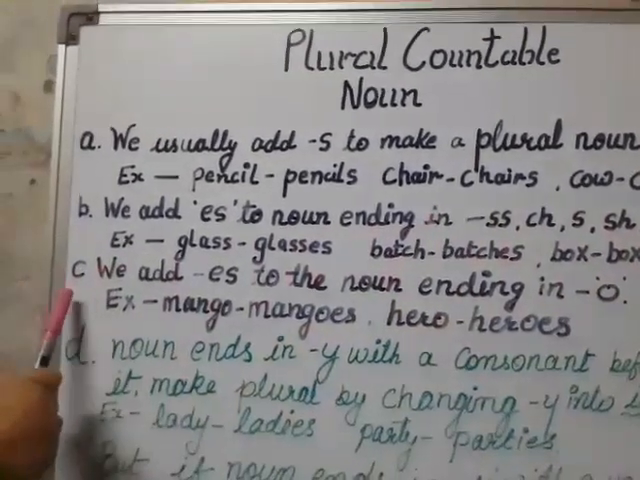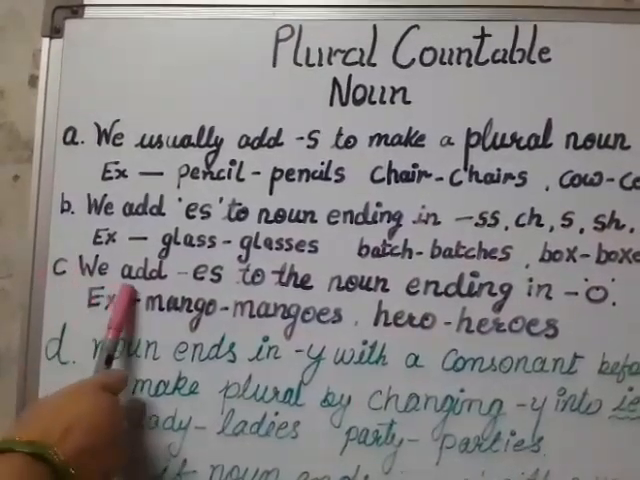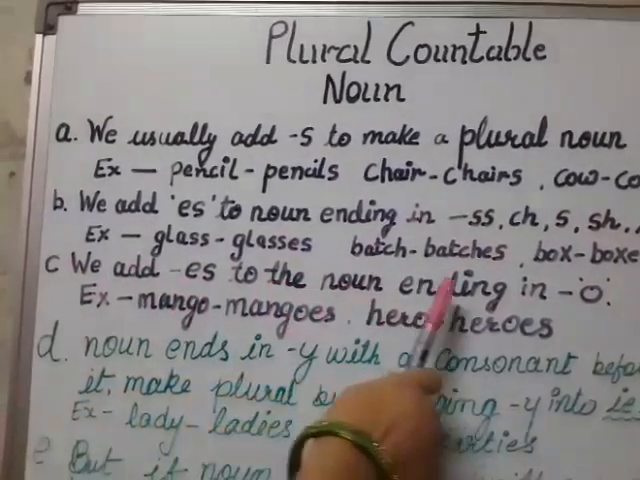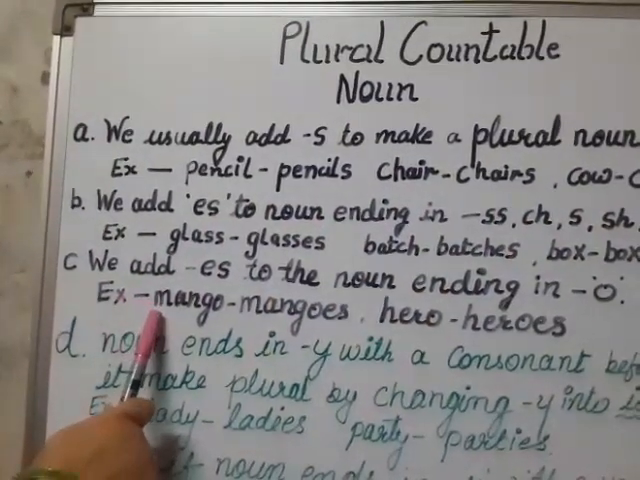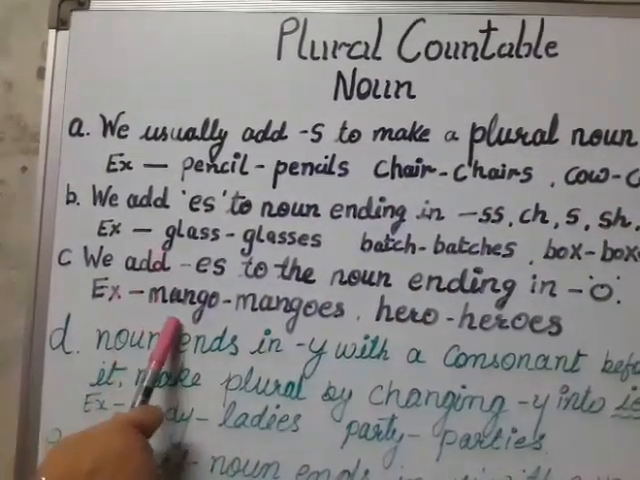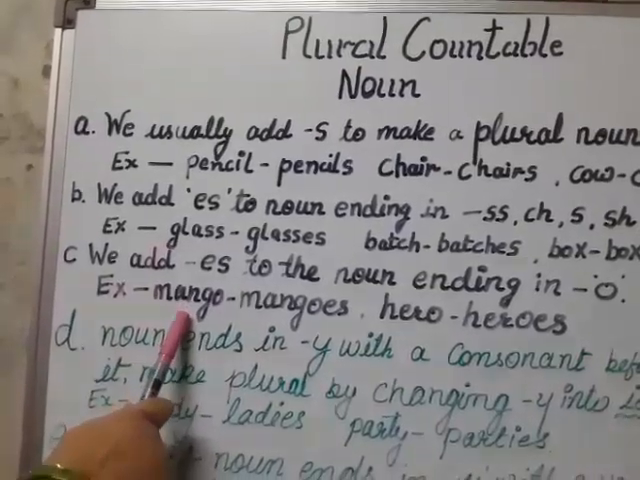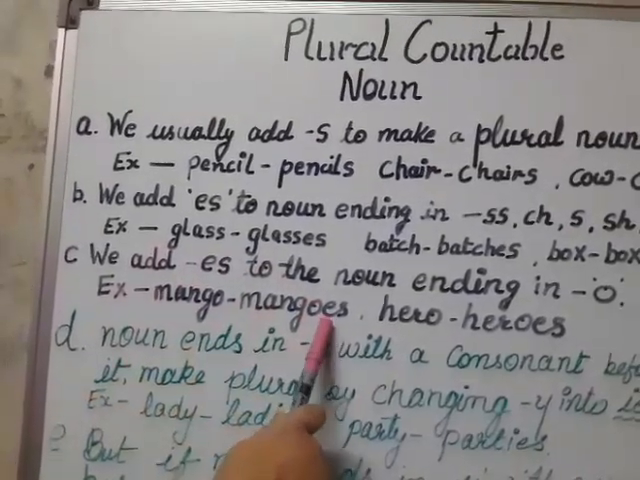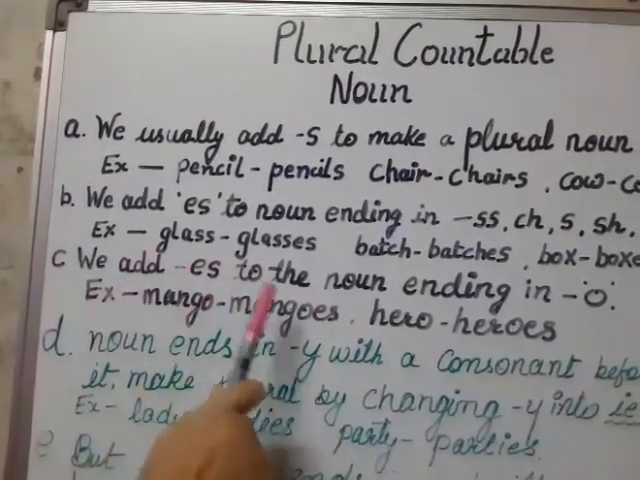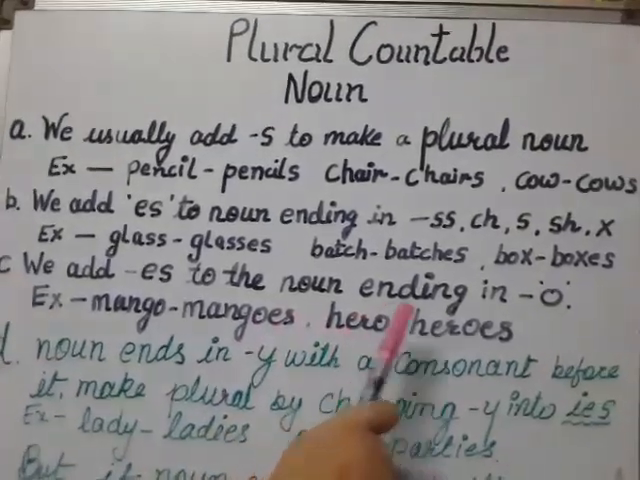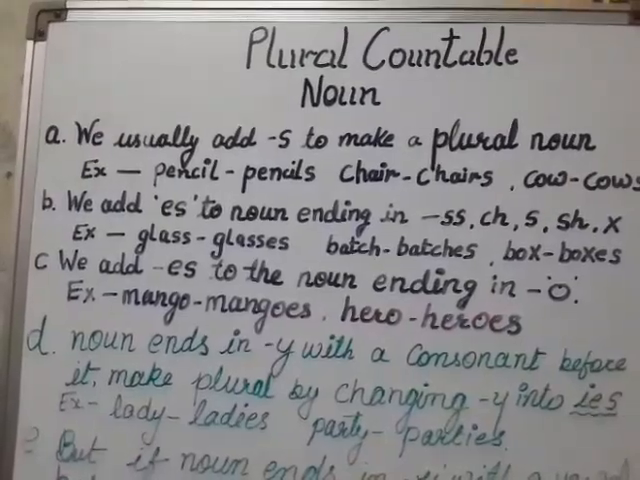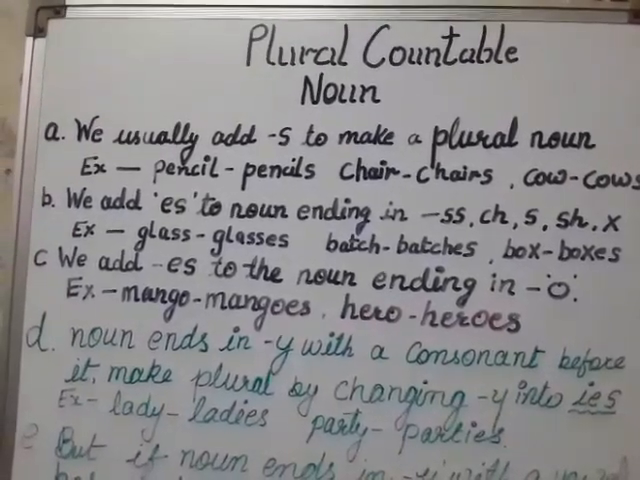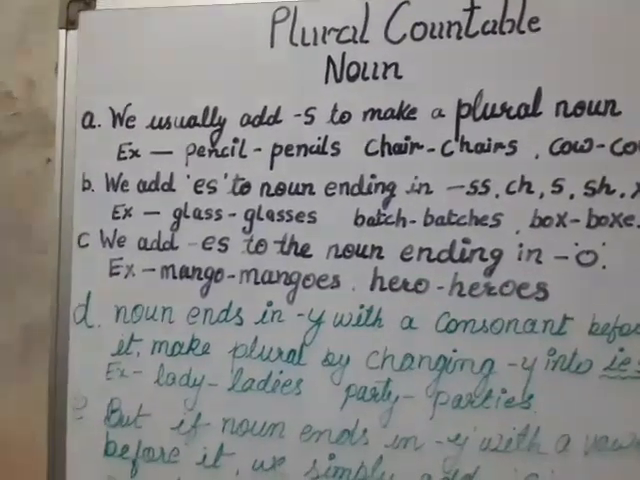Now next, on the third point, we add es to nouns ending in o. Like the most favorite fruit, mango. When we make it plural, we have to use es. Mango, mangoes. Hero, heroes. Volcano, volcanoes. Potato, potatoes. Okay.